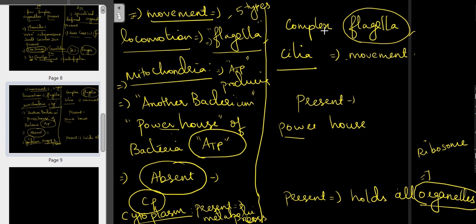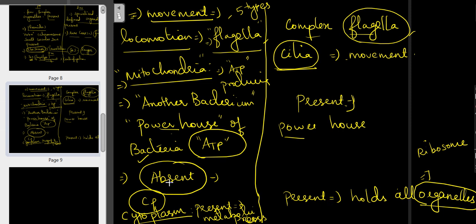Here it is a complex structure, and apart from flagella we have cilia for motility, for our movement. The next feature is mitochondria. It is the powerhouse. In the prokaryotic cell it is absent, and in the eukaryotic cell mitochondria is present.